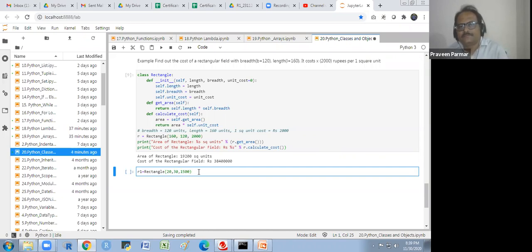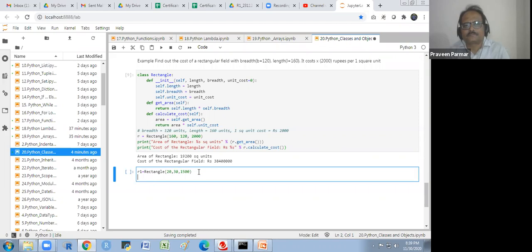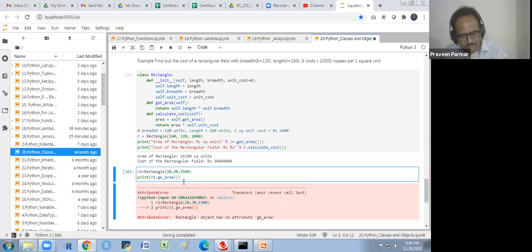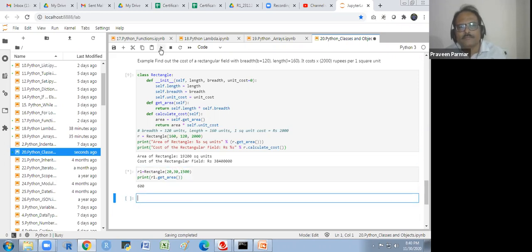Then I print. I just print R1.get_area. I don't want to write everything. 600.